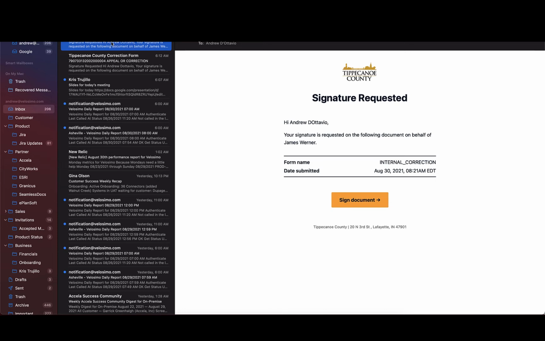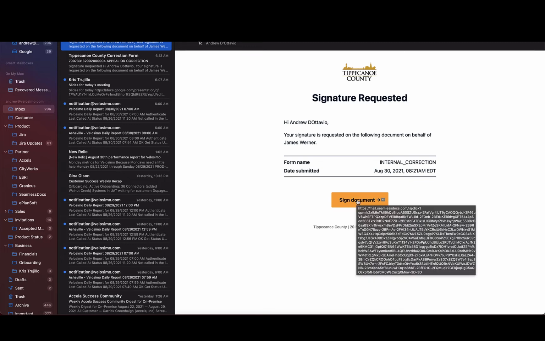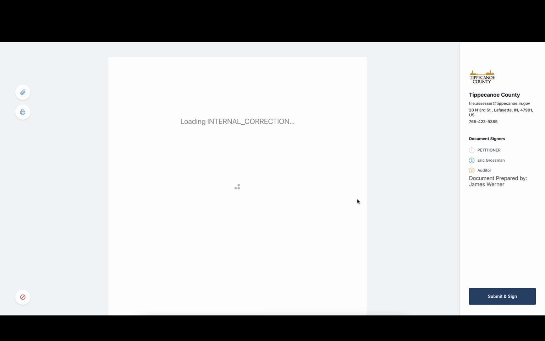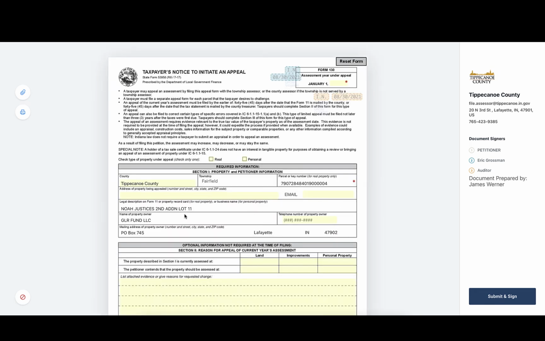I have received an email from Seamless Docs with a link to the form that I need to complete. I can click Sign Document, and when I do, the Velosimo connector is reaching into ESRI, and it's bringing back all of the data that you see here: legal description, name, mailing address, various information here, and then allows the user to continue filling out the form. So we are able to leverage the ESRI data and pull that information into the Seamless Docs form to auto-populate fields where the information is already known.